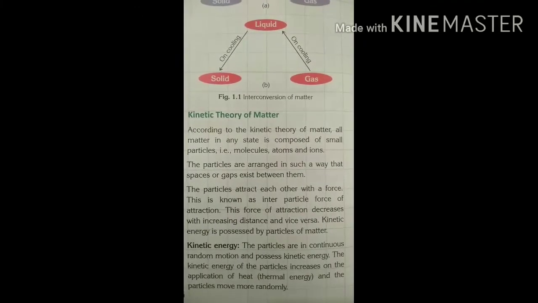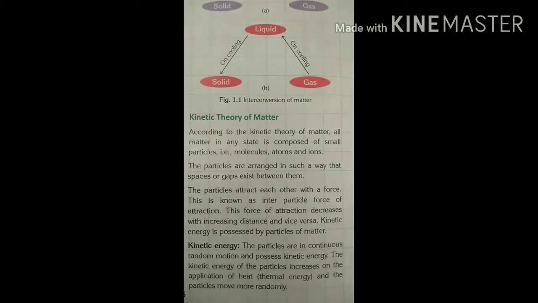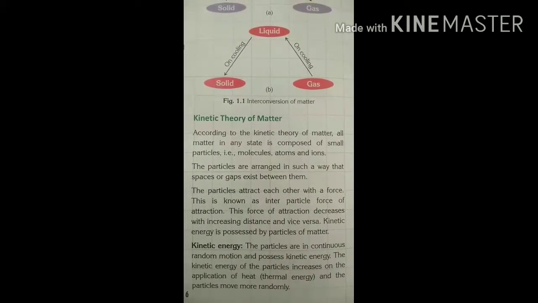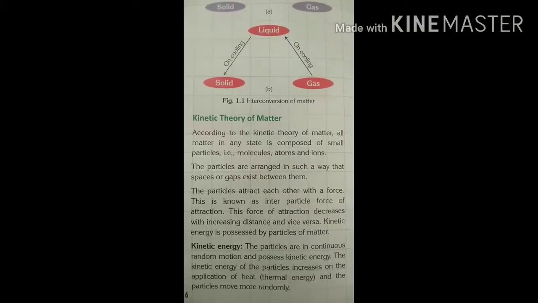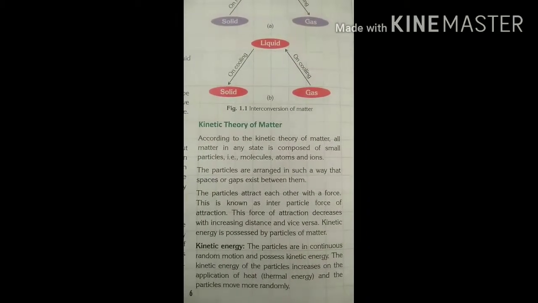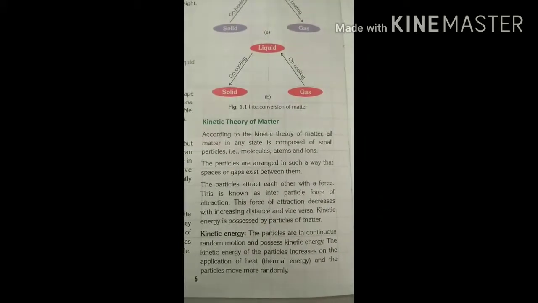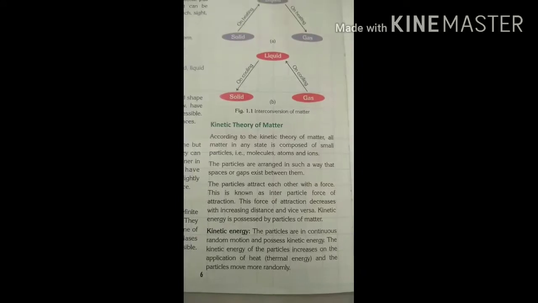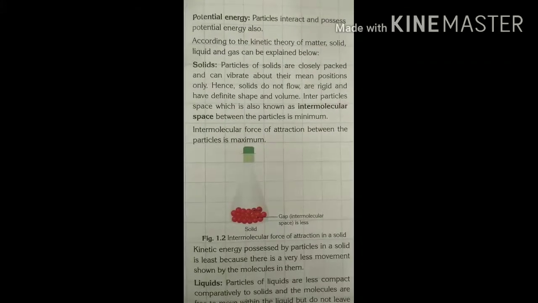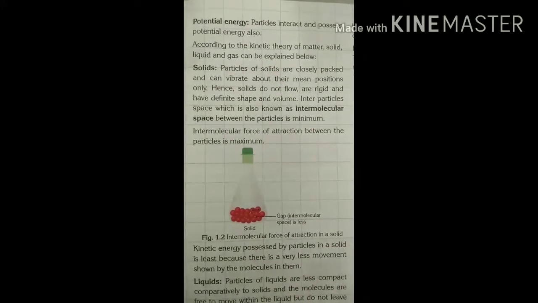Kinetic energy is possessed by particles of matter. The particles are in continuous random motion and possess kinetic energy. The kinetic energy of the particles increases on the application of heat, thermal energy, and the particles move more randomly. Potential energy. Particles interact and possess potential energy also.